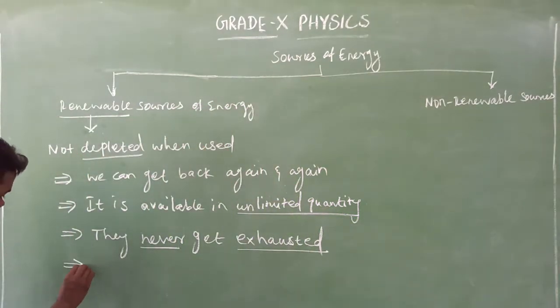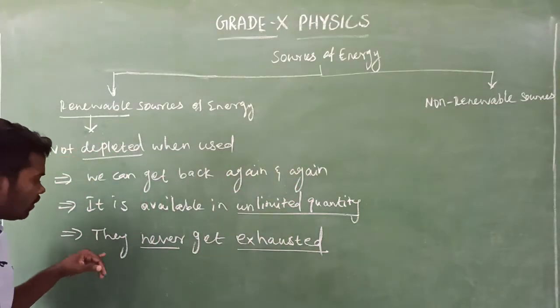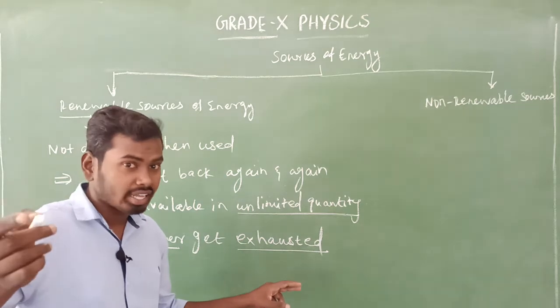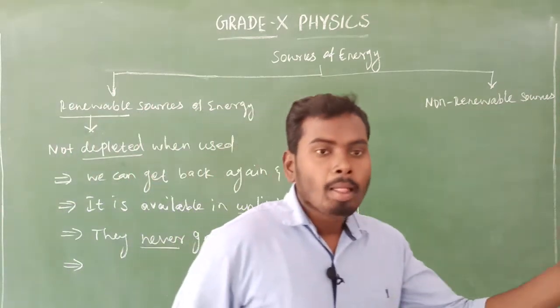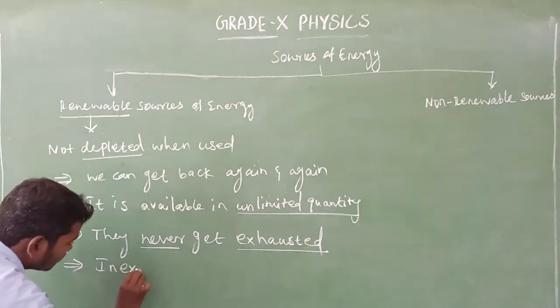Yes, that's all. So already we know this renewable source of energy never gets exhausted. So it is also known as inexhaustible source of energy. What is that? Inexhaustible source of energy.